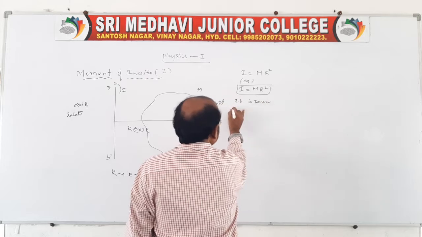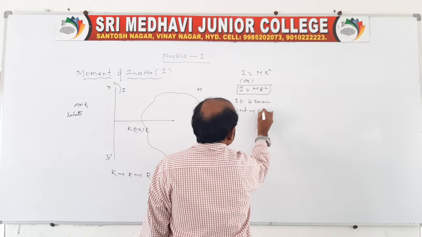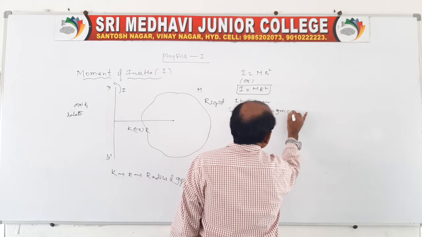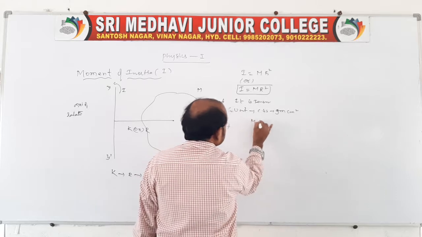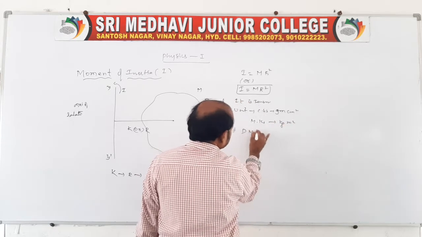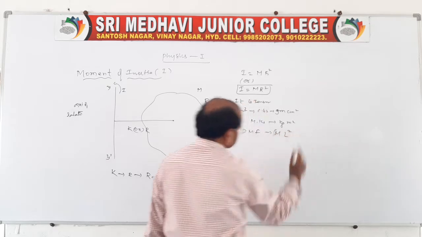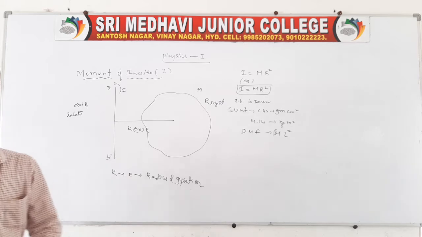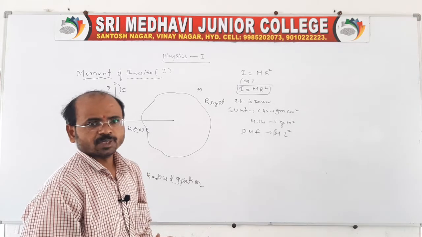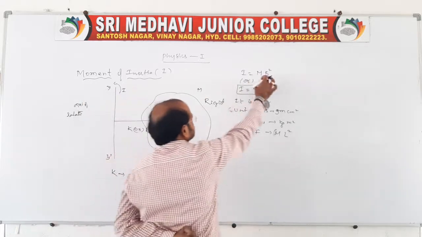Units: in the CGS system it is gram centimeter square, and in the MKS or SI system it is kg meter square. The dimensional formula is M L square. See, this is about the moment of inertia. And coming to the next point, what is radius of gyration?